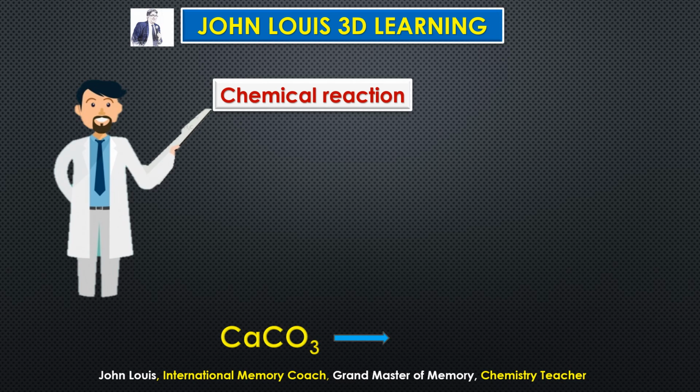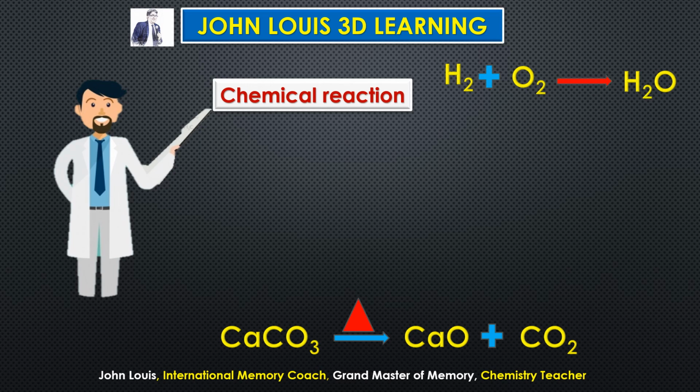For example, you take the same reaction, calcium carbonate. When it is heated, calcium oxide and carbon dioxide are formed. So here we need to explain the process, how the bonds are broken and how the new bonds are formed. So we need to explain that. That is the process of breaking the existing bond, and the process of forming new bond is known as chemical reaction. You take hydrogen plus oxygen, how the new bond is created between hydrogen and oxygen here, and that is what is known as chemical reaction. The process we need to explain.